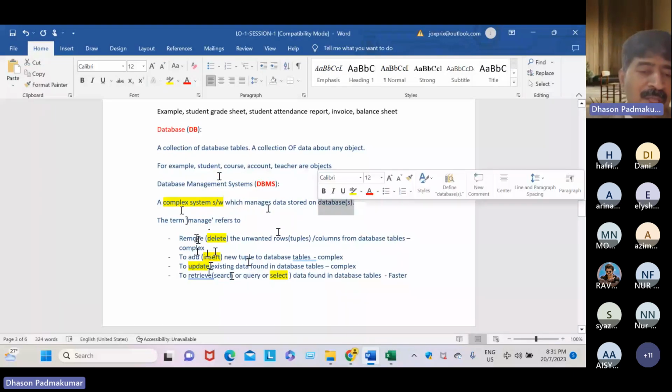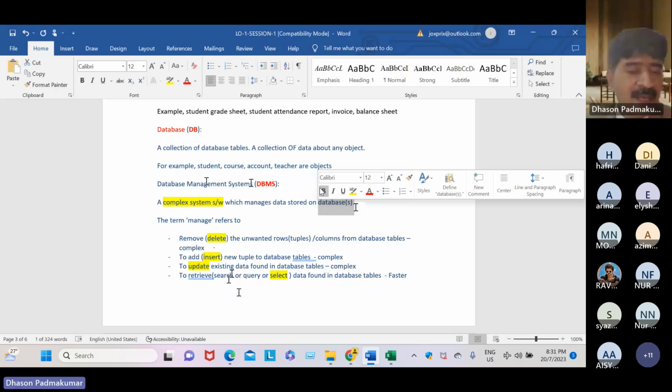We learned during the last 3 months one best DBMS, which is PostgreSQL. The short name is Postgres, but the full name is PostgreSQL.